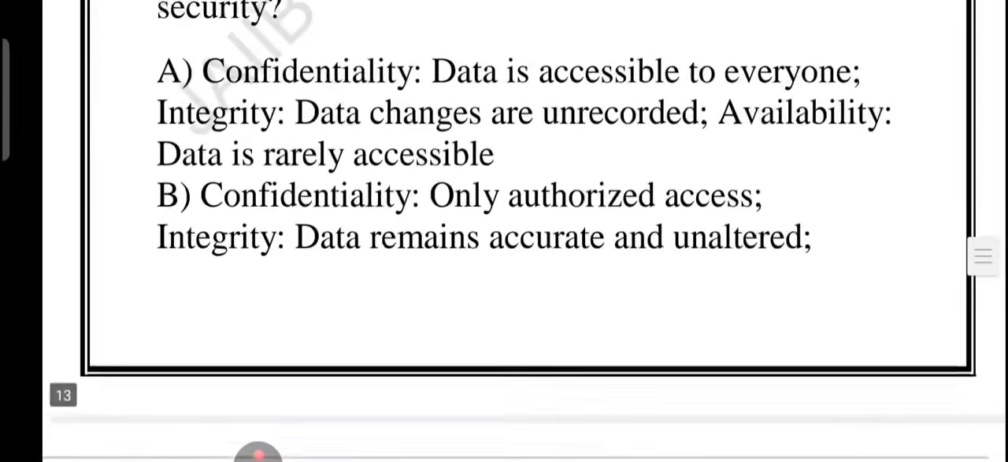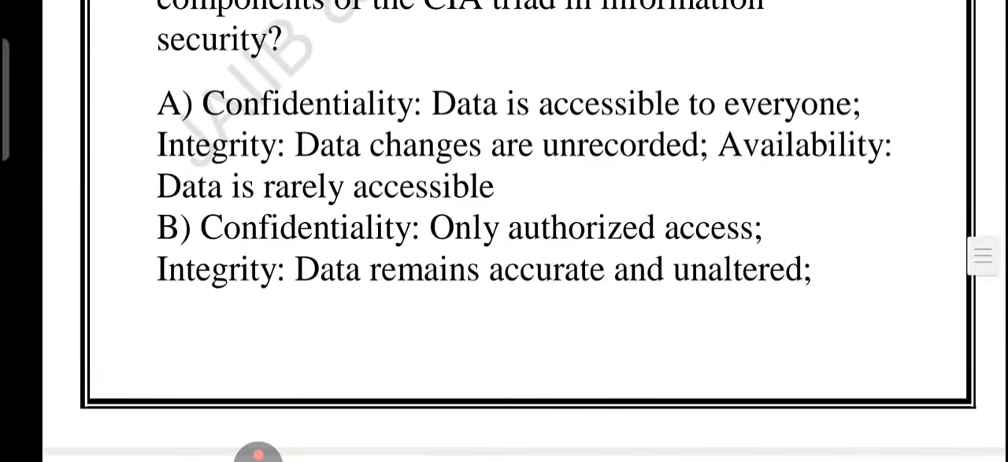Very good question. Let's look at option number A. This is wrong. In fact, this is the opposite of what the CIA triad means. We don't want everyone to access data. We want changes to be tracked. And data should be readily available, not rarely accessible.